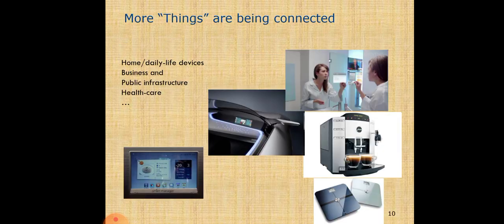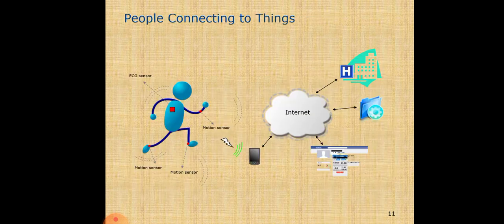More things are being connected, like home daily-life devices, business, public infrastructure, and healthcare. People connected to things means, for example, ECG sensors connected with the heart, and motion sensors on the leg, connected by internet communication devices to the cloud, and your gadgets' data is stored in the cloud.